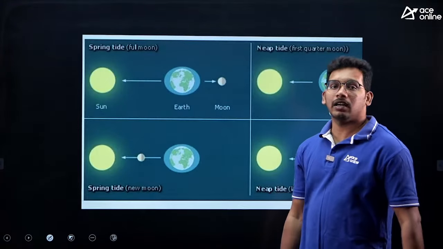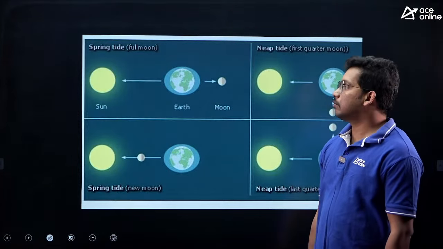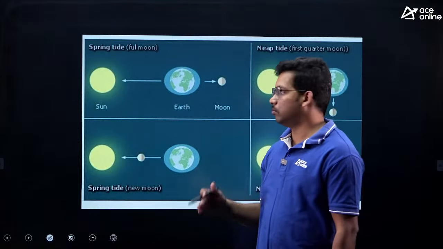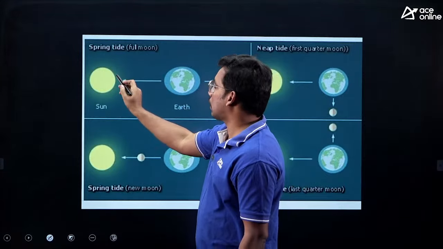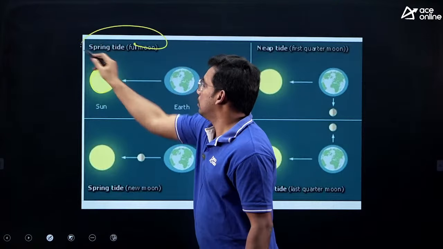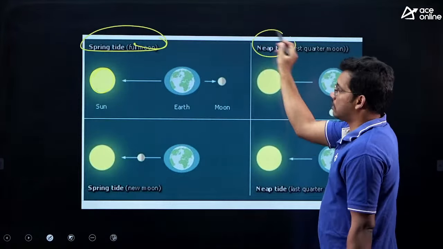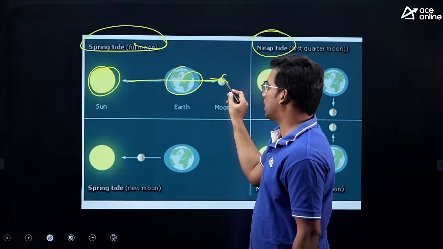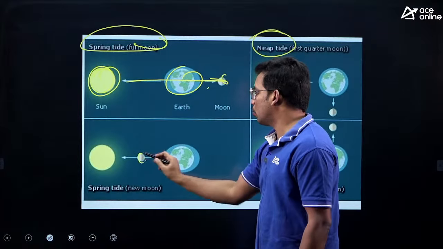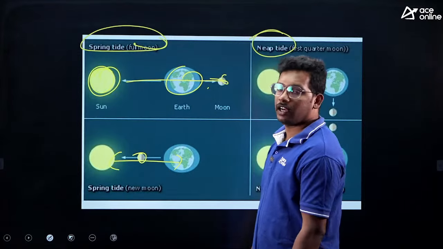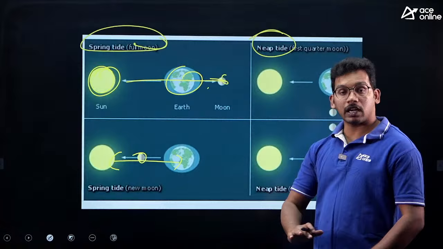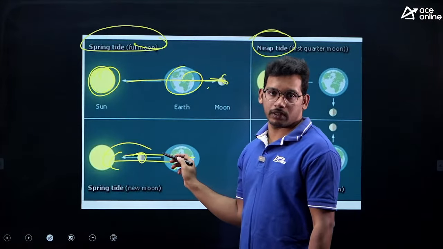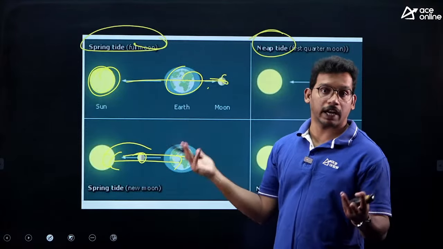So tides are the water movement because of the attraction between earth, sun and moon. We have two kinds of tides, spring tide and neap tides. Spring tides occur when sun, earth, moon are in a straight line. Either earth is between or moon is between. Whenever they are in a straight line, it leads to the spring tides. These are the highest tides caused because of two attractions on earth. So spring tides are the highest tides.